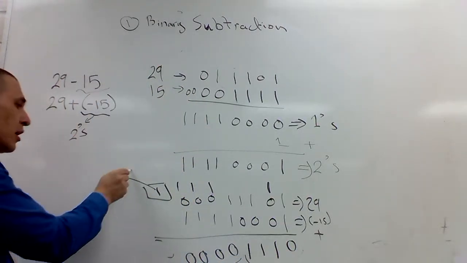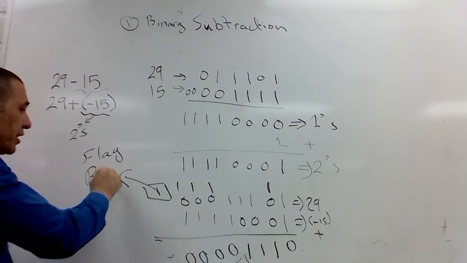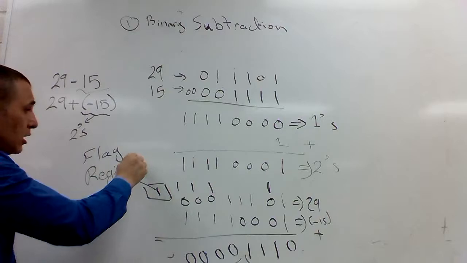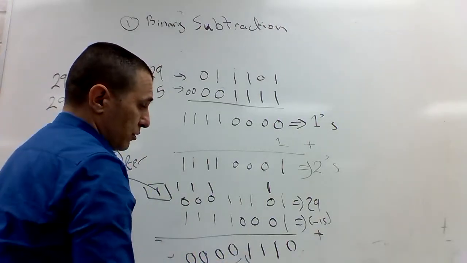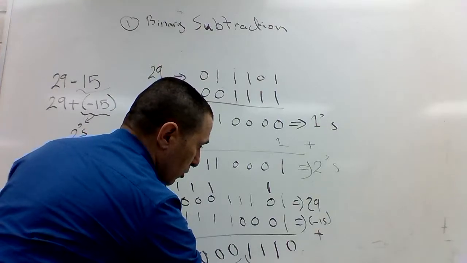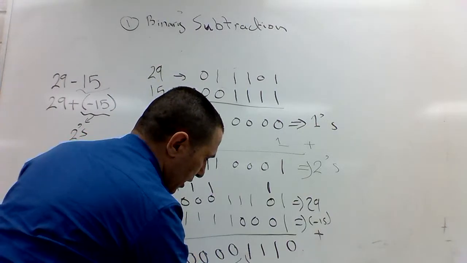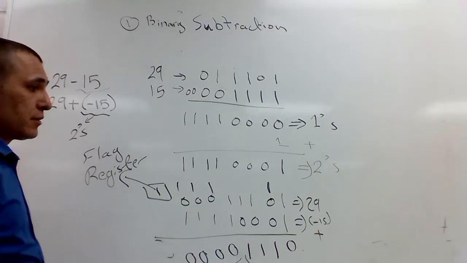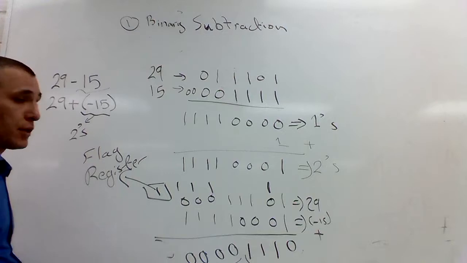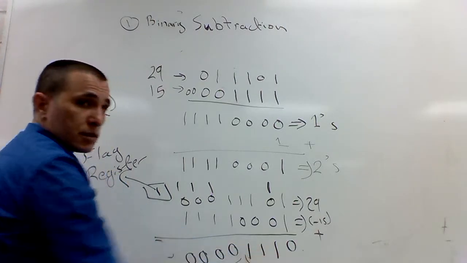This will go to the flag register, and we'll see what happens to it later on. What should this be? Is this 14? 1, 2, 4, 8. This is 14 in binary. So my answer is right. 0, 1, 1, 1, 0.